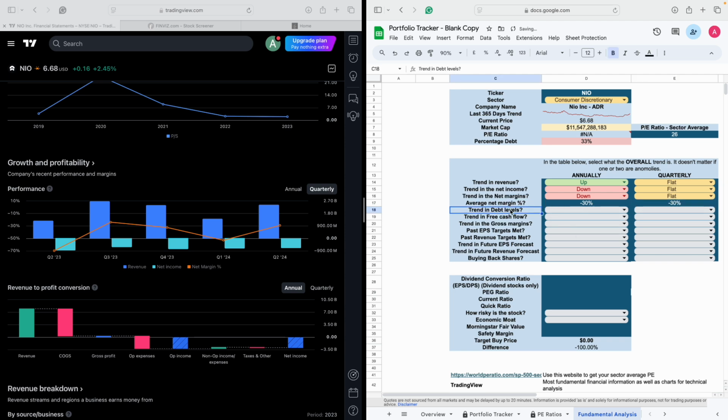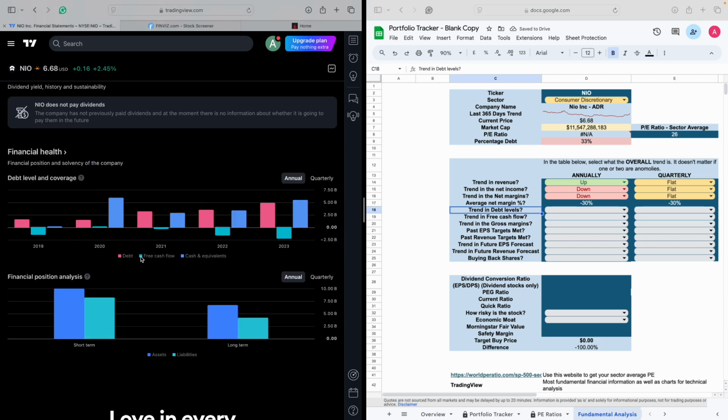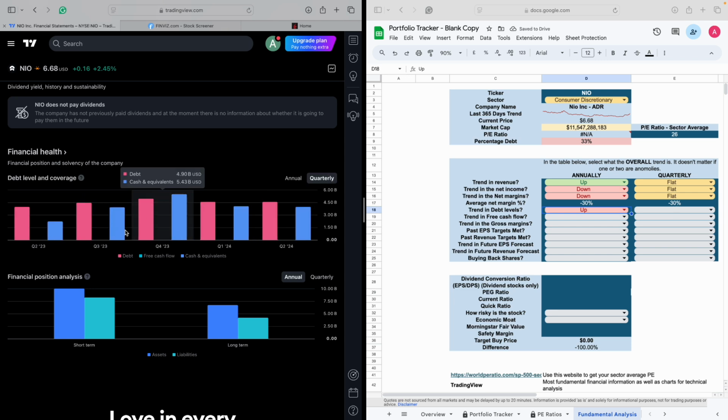And overall, let's just say minus 30 again. Now, if I scroll down and look at the debt, so this red color here, you can see the debt levels are increasing. And if I switch to quarterly, I'd say that's pretty flat.